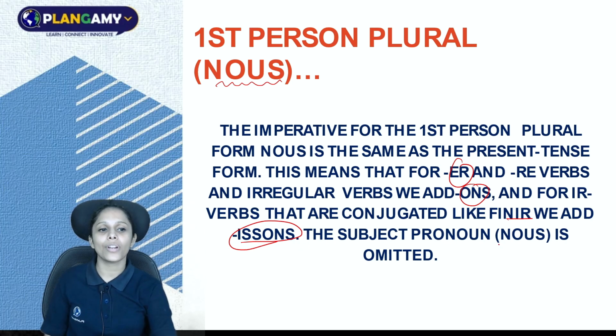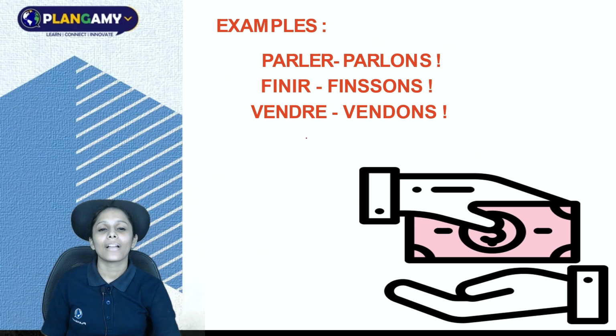The subject pronoun again, it is omitted. For example, these all are conjugated with the subject pronoun nous. For example, parler becomes parlons, finir becomes finissons, and vendre becomes vendons.